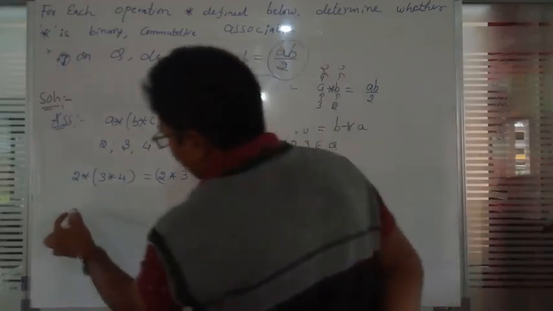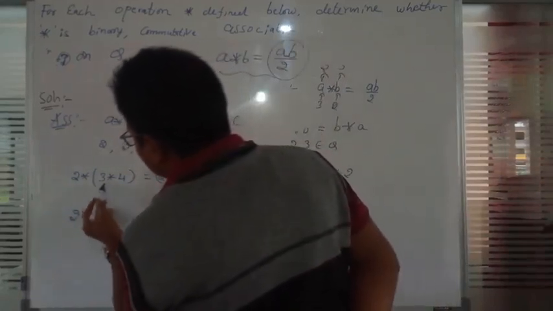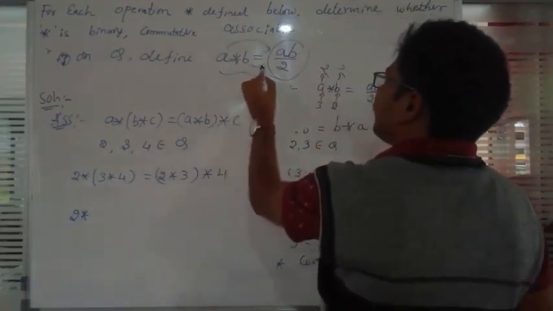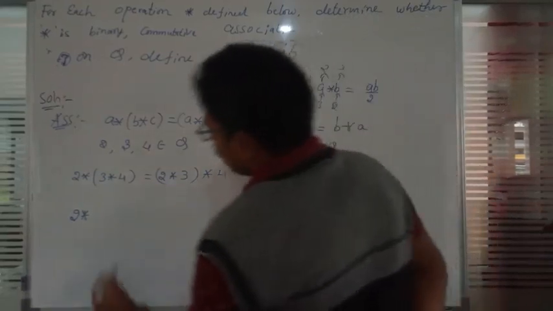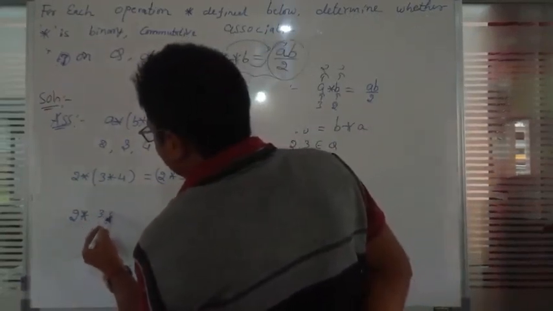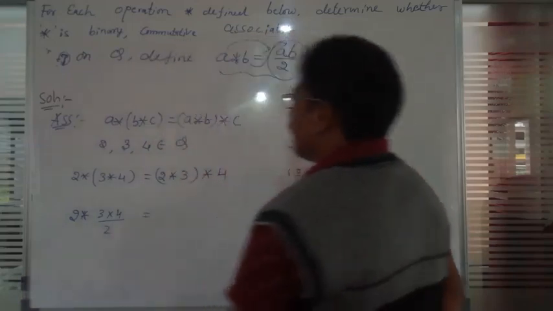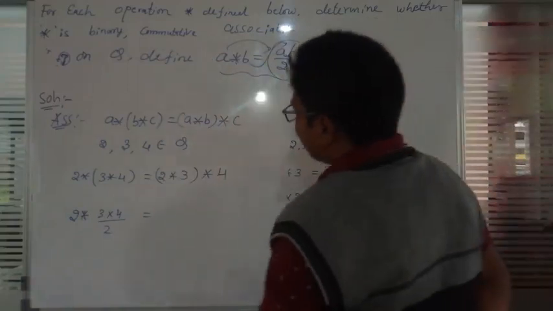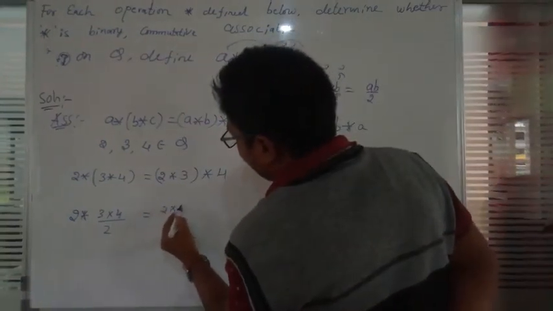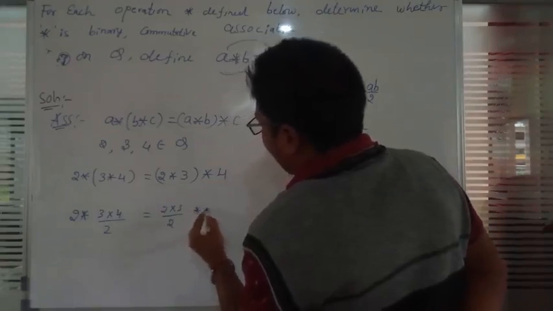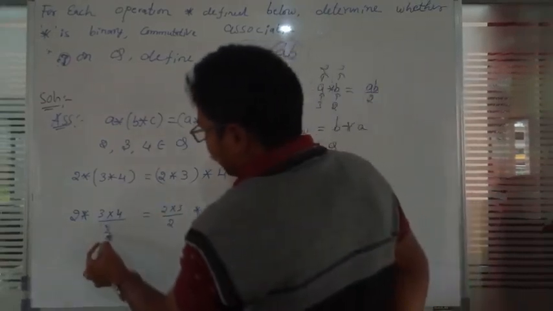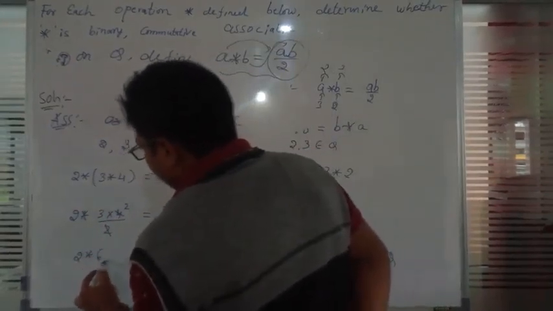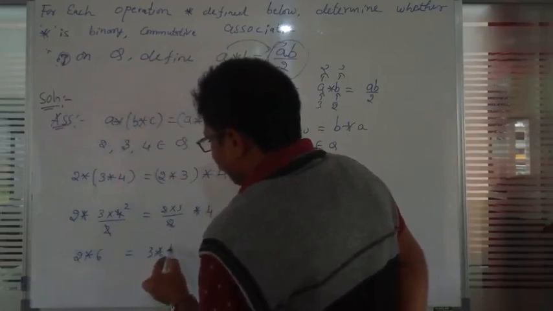So 2 star (3 star 4): in the placement of A we keep 3, and in the placement of B we keep 4. 3 into 4 by 2 is 6. Next, (2 star 3) star 4: 2 into 3 divided by 2, the 2s cancel, what remains is 3, so 3 star 4.